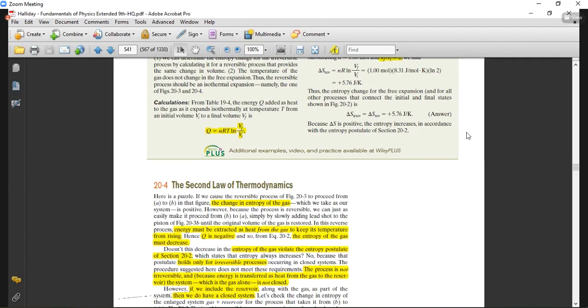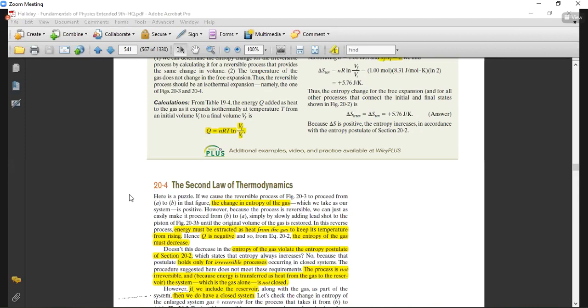Okay, it will never be negative. Here we are taking only the gas, from which heat is extracted or absorbed. So the gas itself is not a closed system. Gas plus reservoir is a closed system. If we consider only the gas, it is not a closed system.